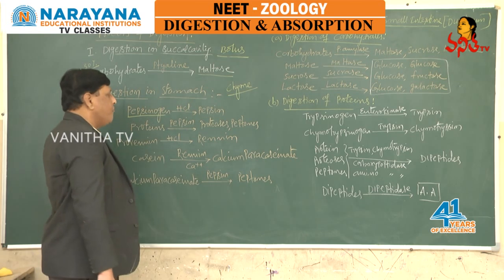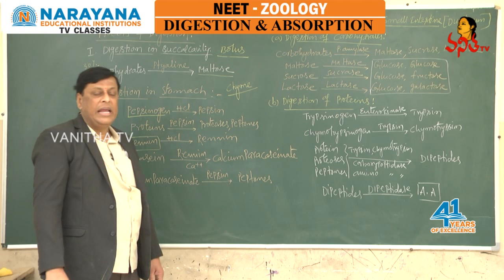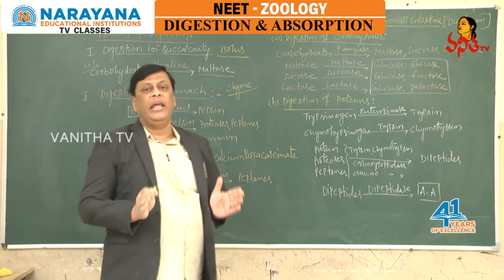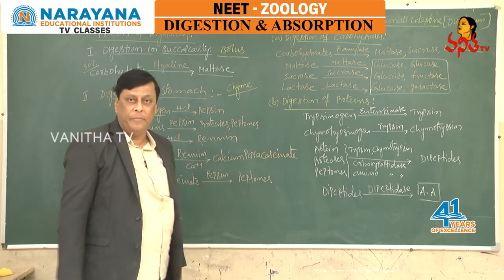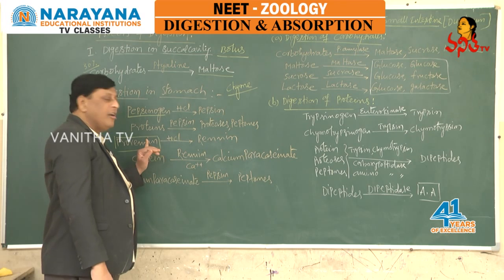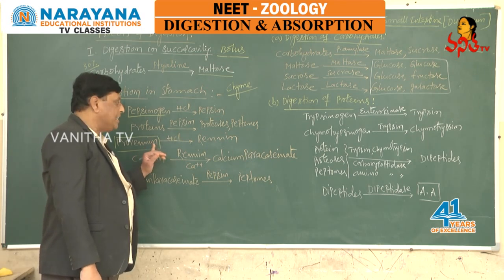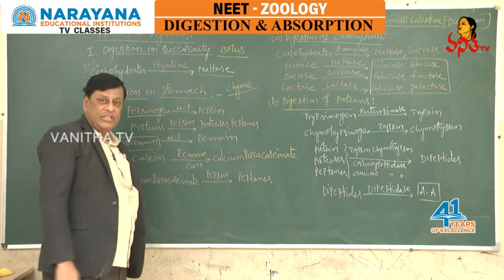In the same way, there is prorenin. It is also an inactive enzyme, present only in infants, those who consume milk products only. This prorenin is a milk enzyme. It is also in an inactive stage, and it also converts into active renin by reacting with HCl.